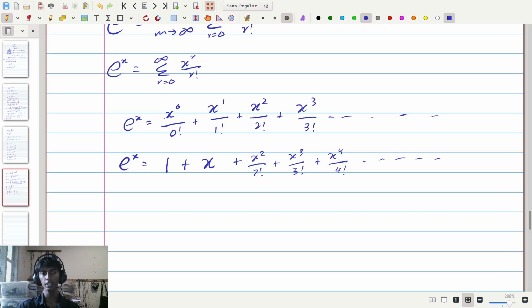So therefore, e to the power of x can also be written as a nice sum. It is written as 1 plus x plus x squared divided by 2 factorial plus x cubed divided by 3 factorial plus x to the power of 4 divided by 4 factorial. Meaning, you can very easily find what value of e to the x is by simply computing this infinite sum. Very easy.